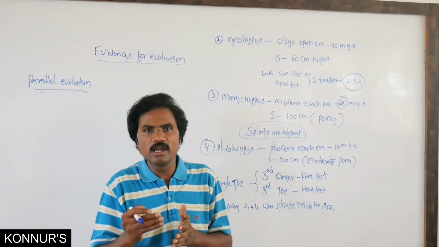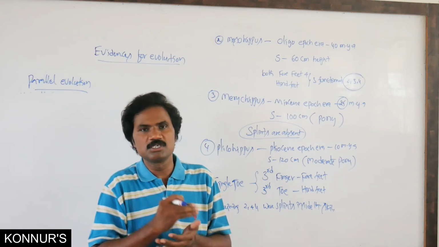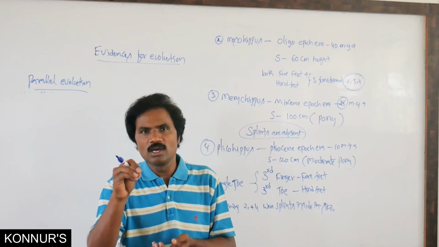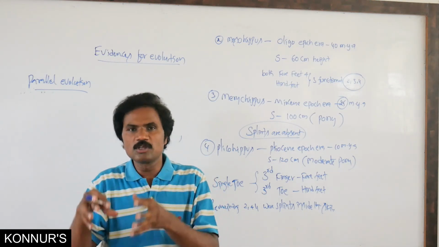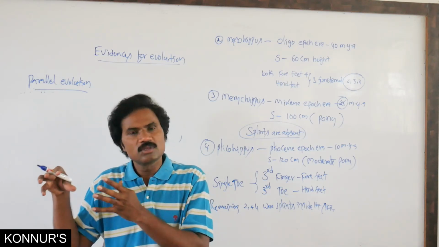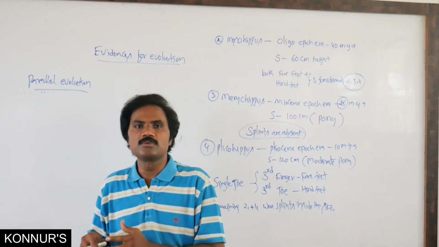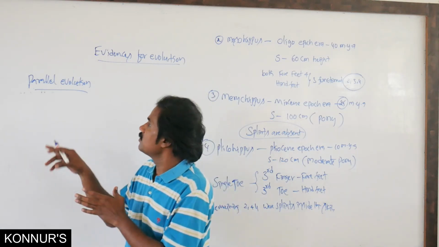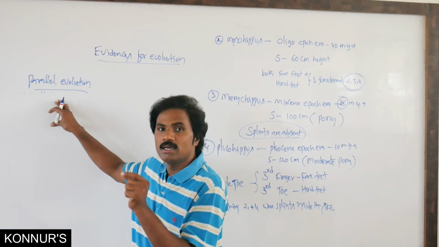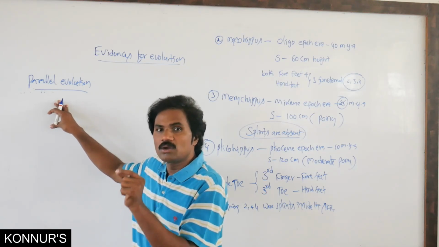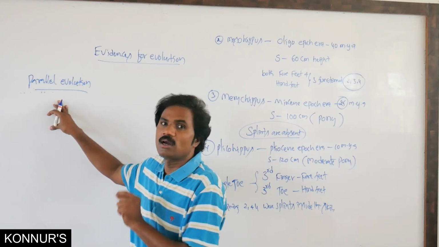Very closely related convergent evolution of the species, if it is present in such organisms, is considered parallel evolution: the closely related resemblances of convergent evolutionary organisms.